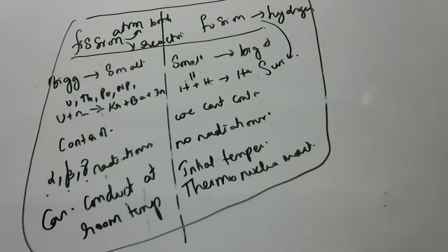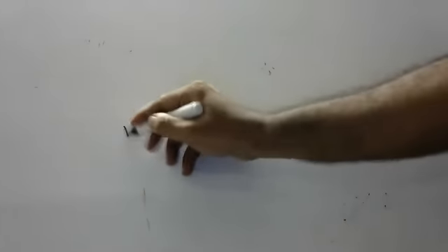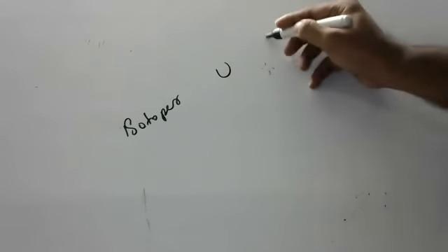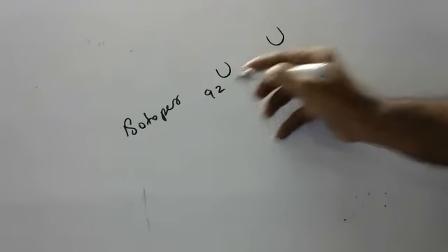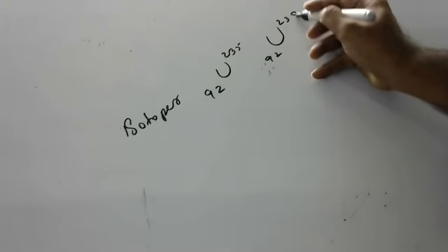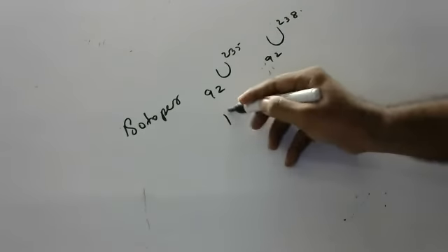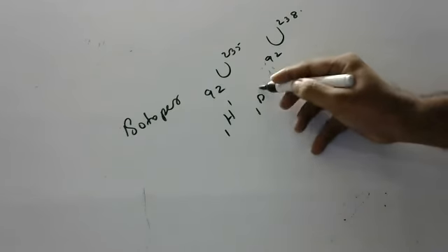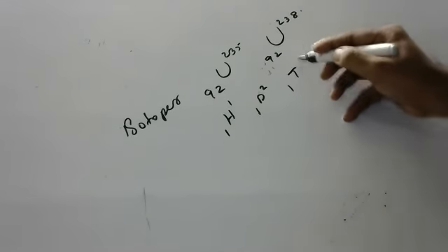I hope, children, you all know the difference between isotopes and isobars. Okay, a small discussion about isotopes. What are isotopes? Isotopes are elements having the same atomic number but different mass number. Hydrogen has 3 isotopes: hydrogen, deuterium, tritium.